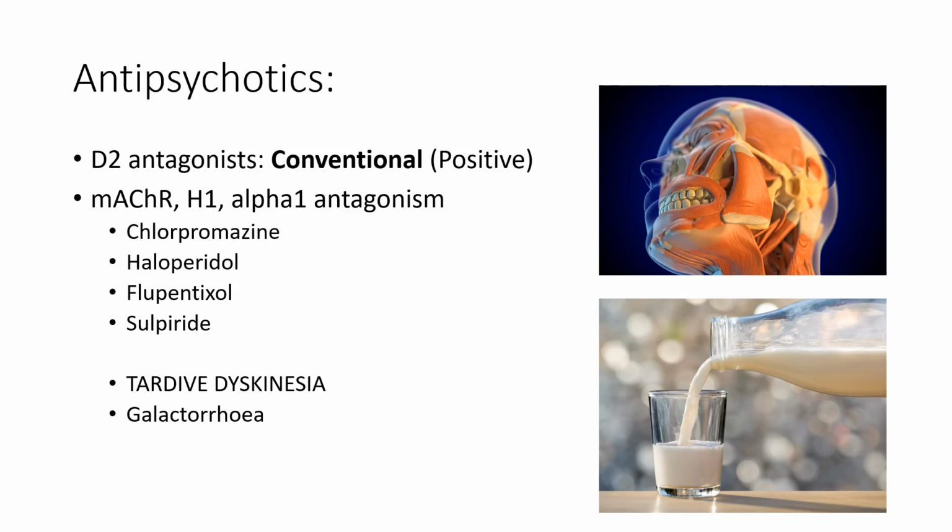D2 receptor antagonism in the mesolimbic pathway should occupy roughly 65% of the receptors. Below 50% and no benefit is seen, but over 75%, and that's usually when extrapyramidal side effects are seen.